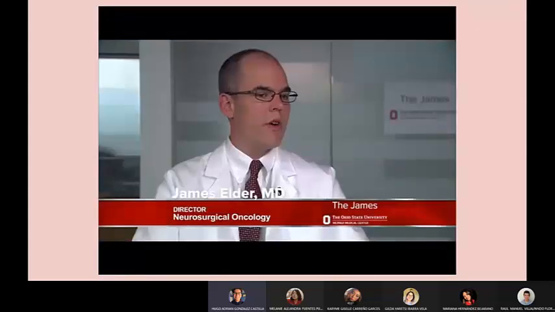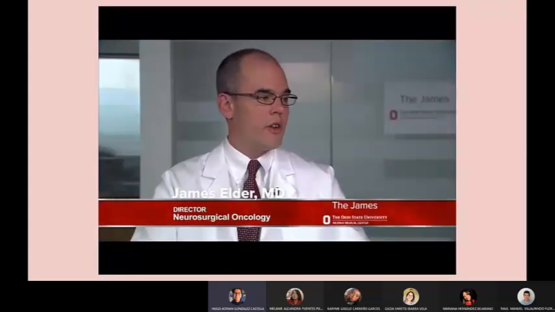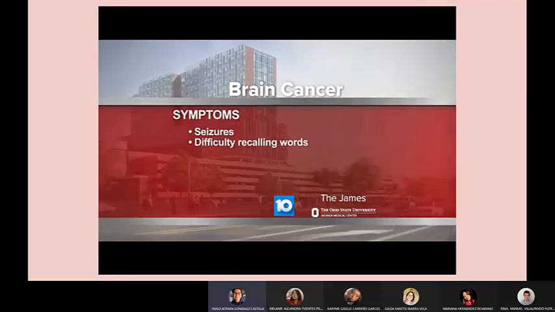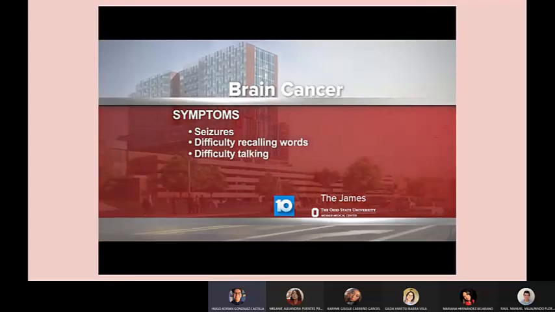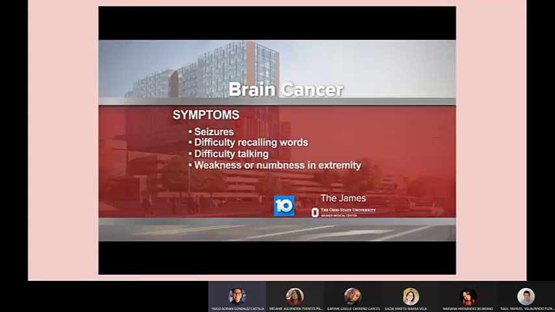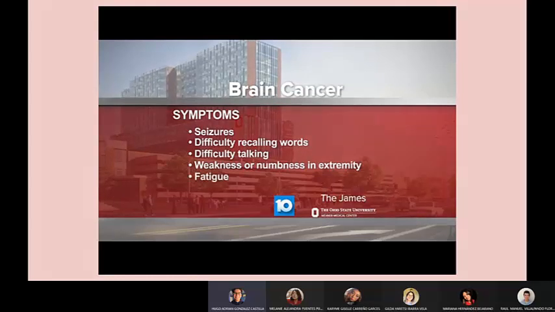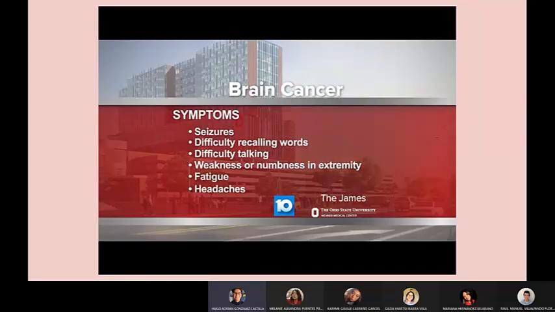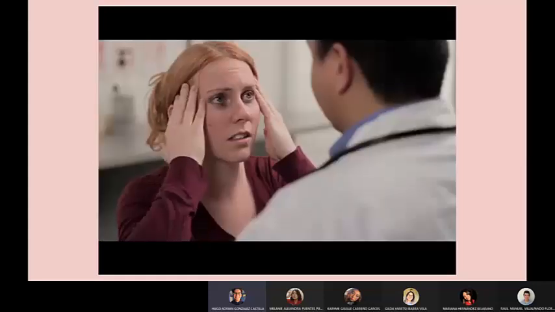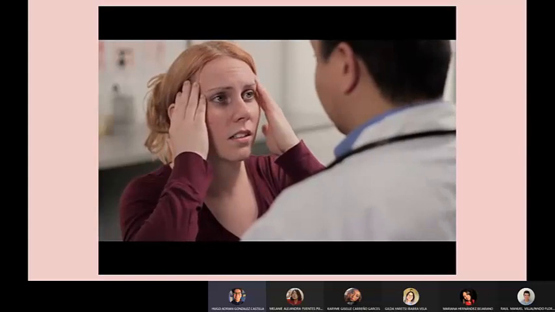Some of the symptoms are neurologic in origin, things like seizures, difficulty finding words, difficulty talking, weakness or numbness in an arm or leg, things like fatigue, headaches, which are not necessarily specific to the brain. What should you do if you have these symptoms? Well, certainly if you have a seizure or if you notice the new onset of any neurologic symptoms, you should call 911. The more generalized symptoms you should definitely talk to your doctor about.